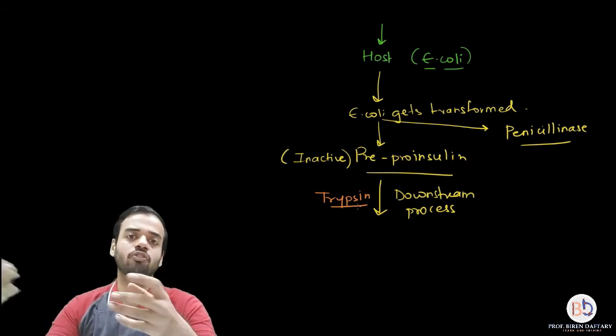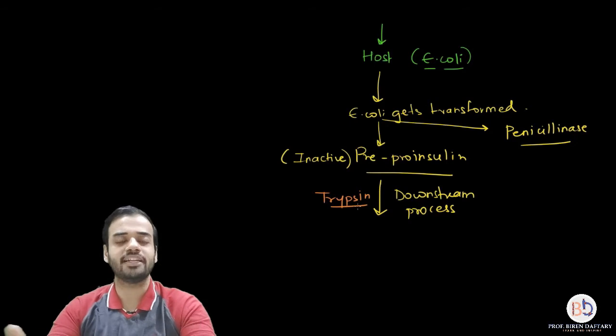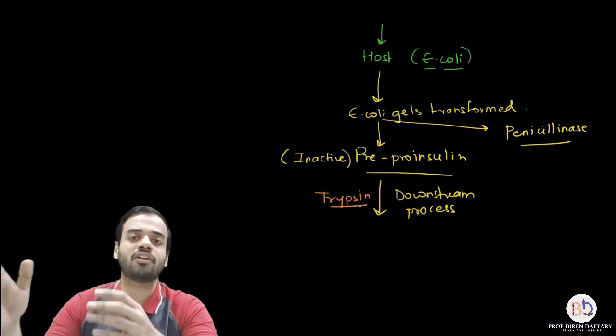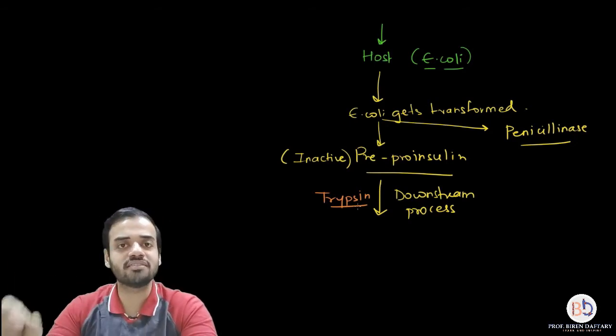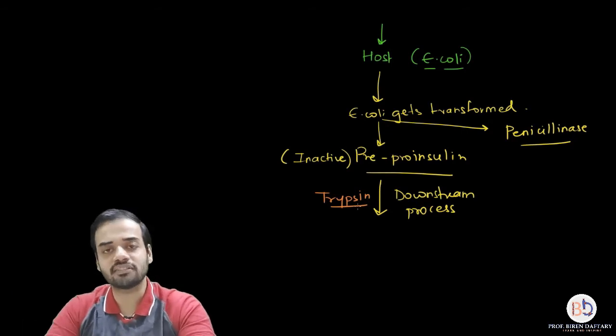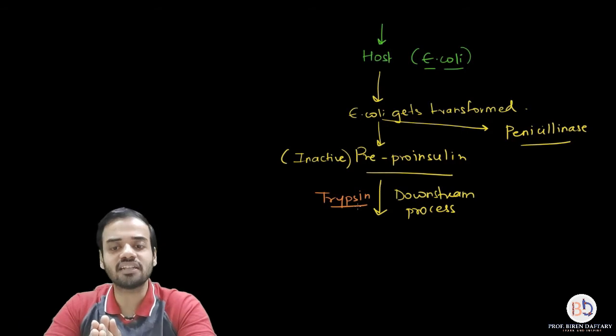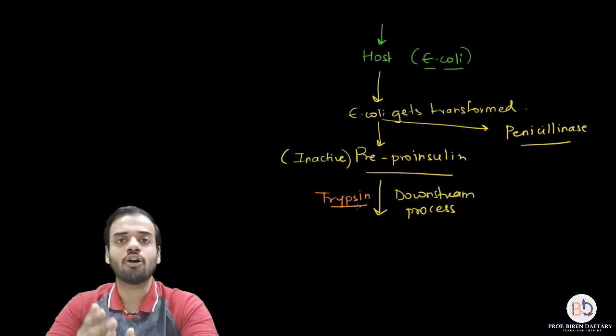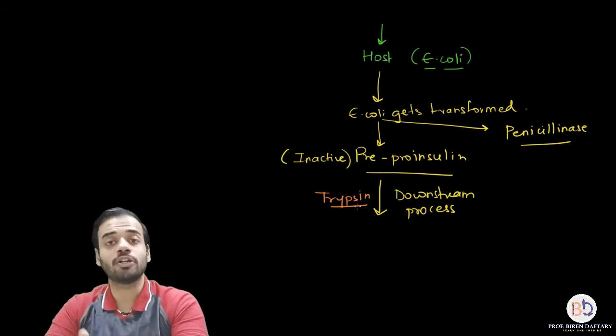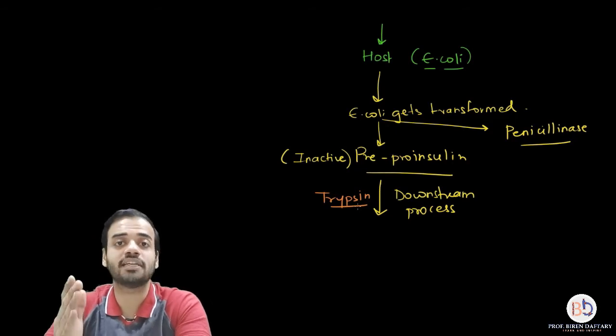Every cell will give you pre-proinsulin depending on the number of bacteria. Bacteria will keep on multiplying, so you will have a large source of insulin. This insulin is stored. Whenever it is required by any patient suffering from diabetes mellitus, it can be injected. Is this clear? So this is the way recombinant DNA technology or biotechnology can be used in making insulin.